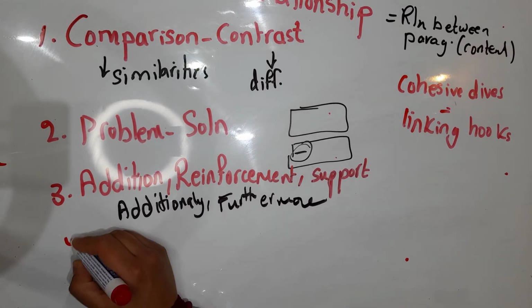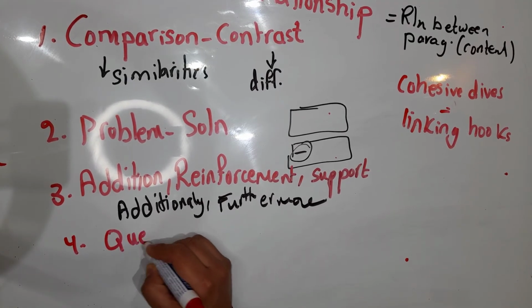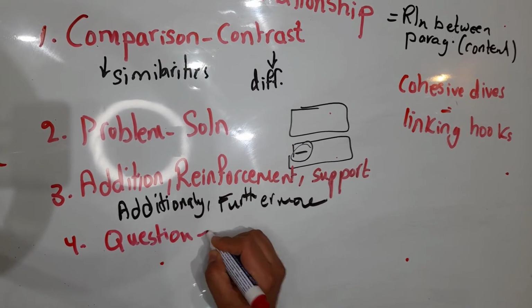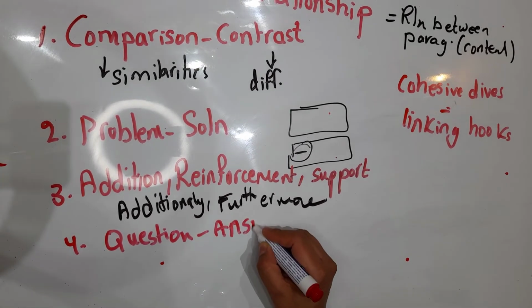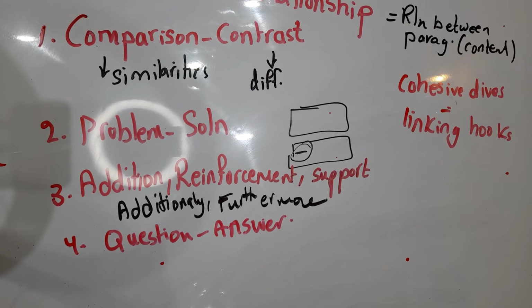The fourth type is question answer. What does it mean? In this type, the writer cites a question or a series of questions in the first paragraph and leaves the answer to the second paragraph.